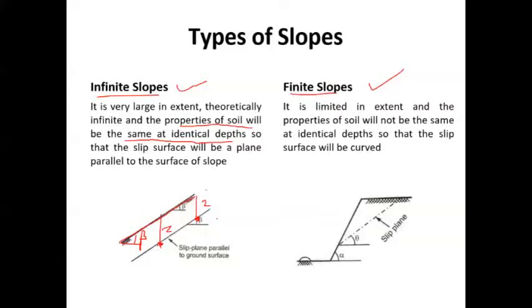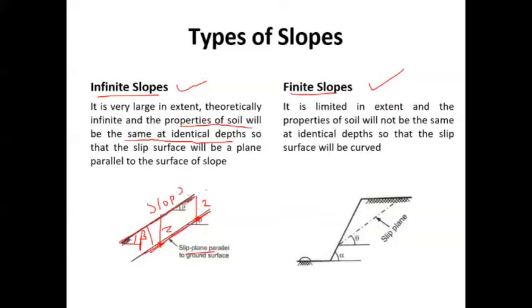The second thing is the slip surface. The failure surface which you find in the infinite slope runs almost parallel to the slope surface. This is the slope surface, whereas the bottom one is the slip plane, parallel to the ground surface. This failure condition will not be seen in almost all conditions, so the slip plane may not run parallel to the ground surface.